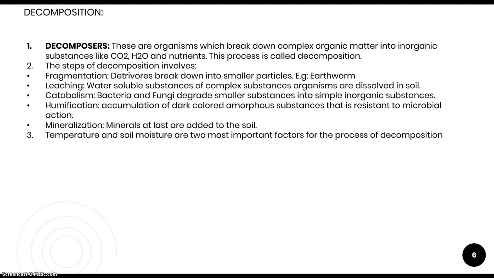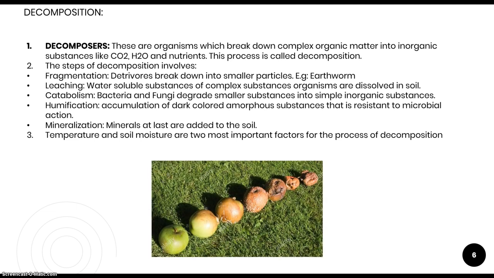And the thing which is left after this process is humification. This is nothing but humus, which is a dark colored amorphous substance which is resistant to any kind of microbial action. Finally, what is left is humus, and other than that, we have minerals. These minerals are added into the soil. In this process of decomposition, the most important factors are temperature and soil moisture. So temperature and soil moisture affect this process of decomposition.